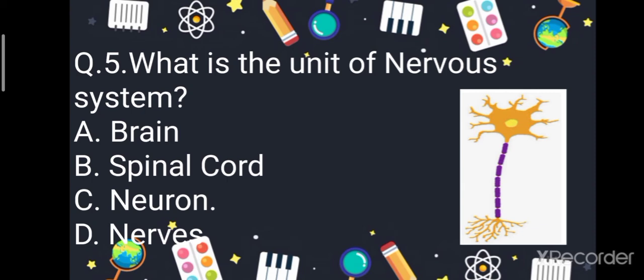Question number 5. What is the unit of the nervous system? Your options are brain, second spinal cord, third neuron and the fourth nerves. So your correct answer is neurons. The basic unit of the nervous system is the nerve cell or neuron.